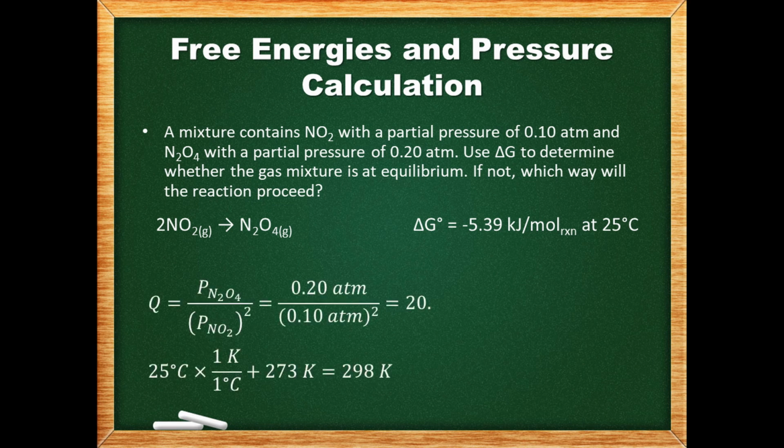First, the reaction quotient Q must be determined by placing the partial pressure of the product over the partial pressure of the reactant. The pressure of each species is raised to the power of its coefficient from the balanced chemical equation. This gives us a value of 20, which should have 2 sig figs. Additionally, we need to convert the temperature to Kelvin to use it in the equation.